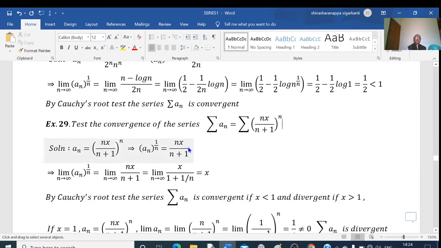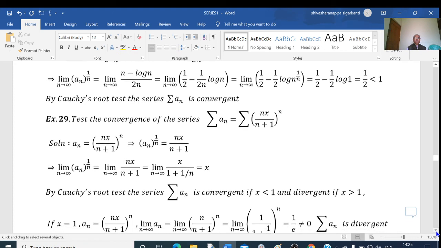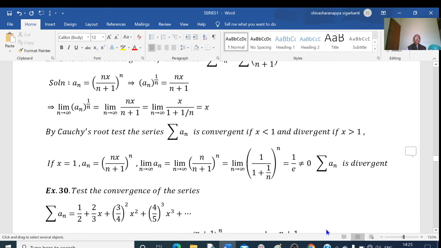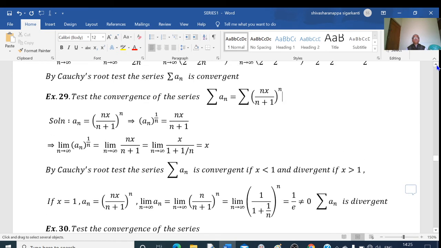If x equals 1, then my an equals n by n plus 1, whole to the power of n. Here we consider the limit of an as n tends to infinity. Just a minute. What is my an here?